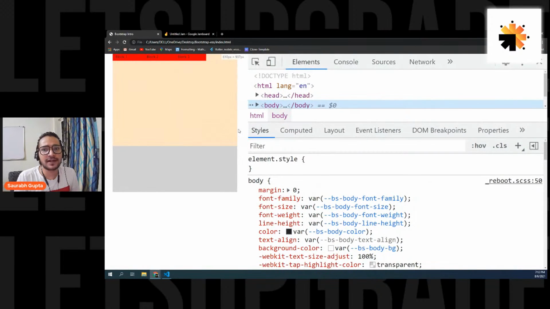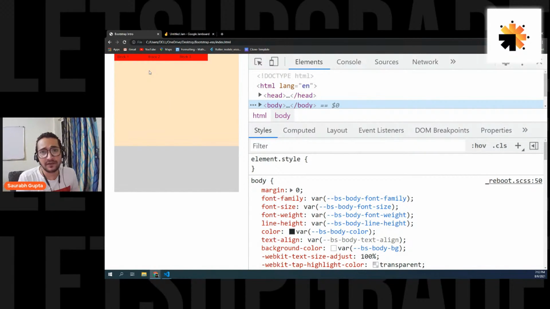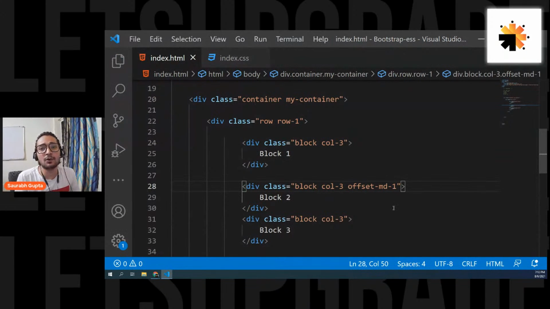Yep, see, now that offset has gone away because now we are in the small device. And now it's gone. Simple. Because I have written offset MD here, that means it will only work for medium devices and devices greater than that, not for smaller devices.